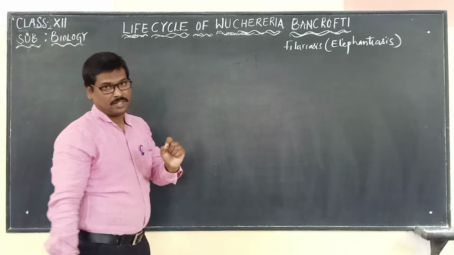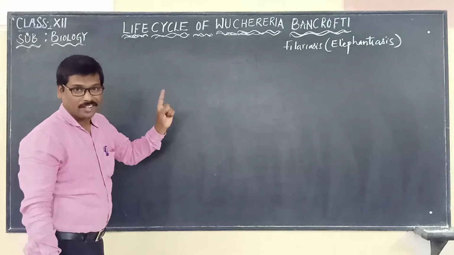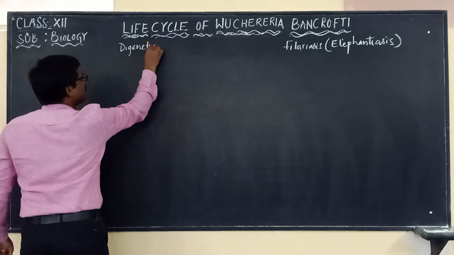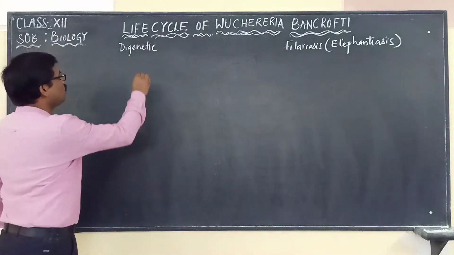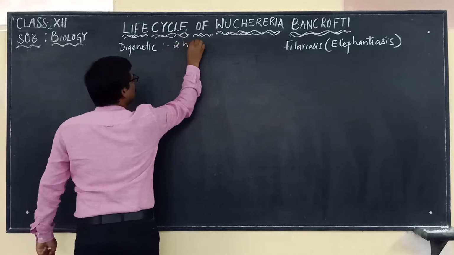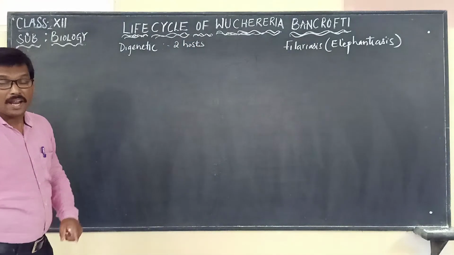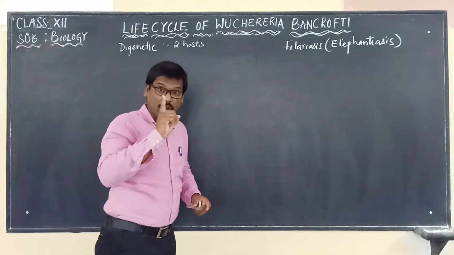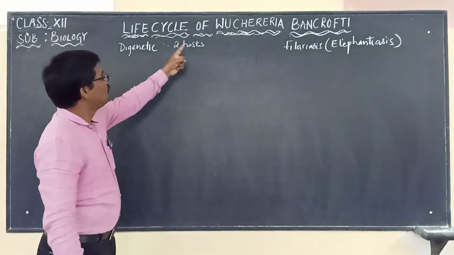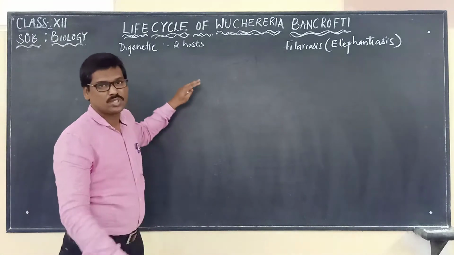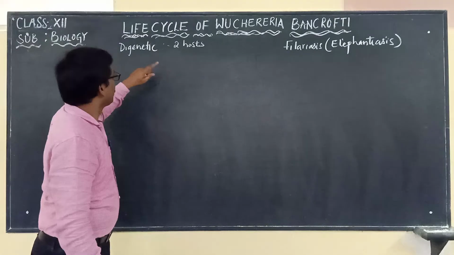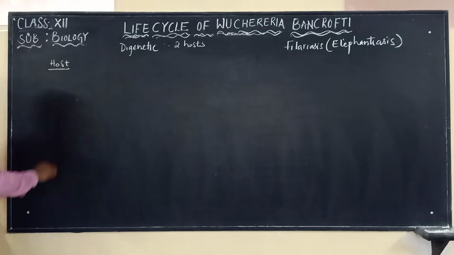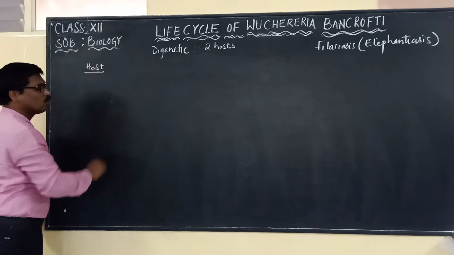We have to remember that this particular pathogen undergoes the process of digenetic. What do you mean by digenetic? It means it requires two hosts to complete its life cycle, unlike Ascaris lumbricoides, which requires only one host. Here, Wuchereria bancrofti requires two hosts. The first host, in which it will undergo multiplication, is the man.